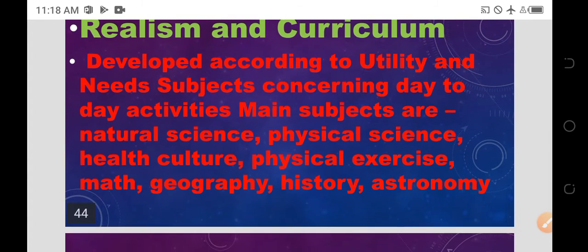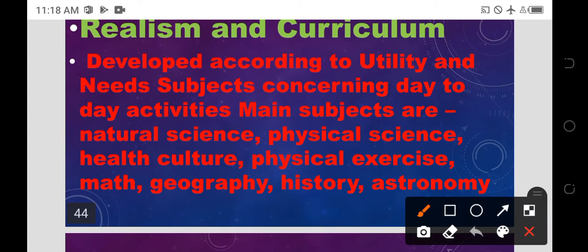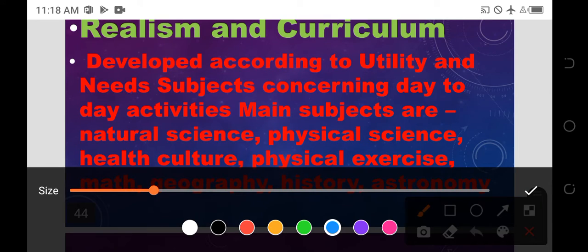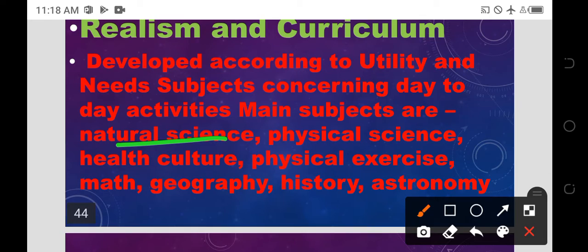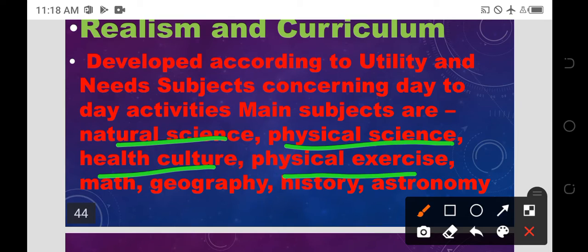The realism curriculum is what? It is developed according to the utility and needs of subjects concerning day-to-day activities. Main subjects are natural sciences, physical sciences, health, culture, physical exercise, math, geography, history, astronomy. So these are the main subjects of the curriculum of realism.